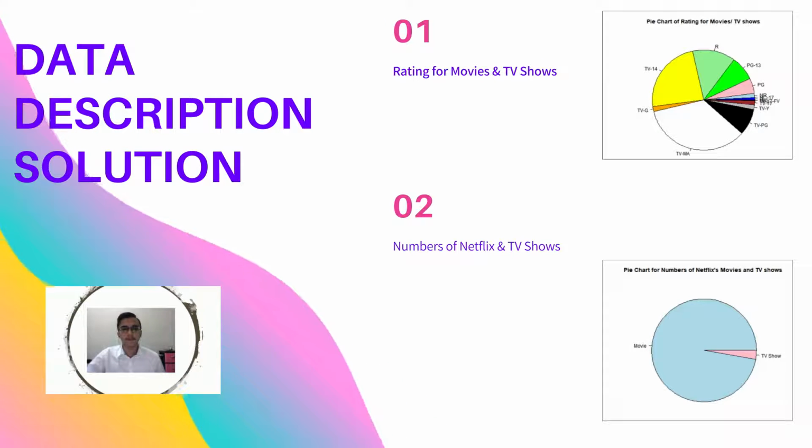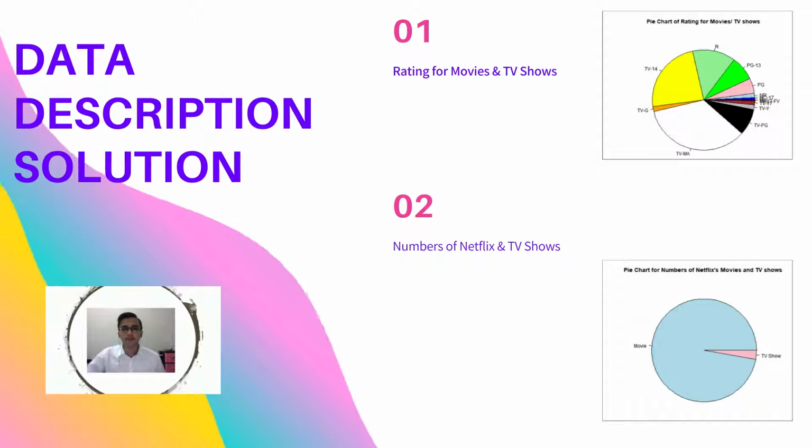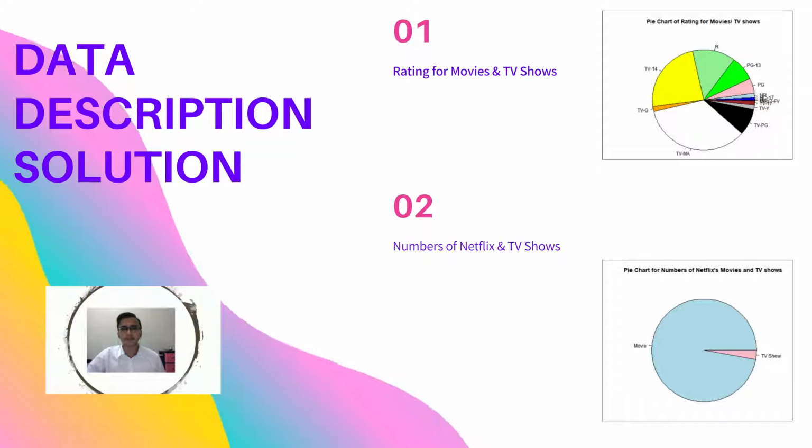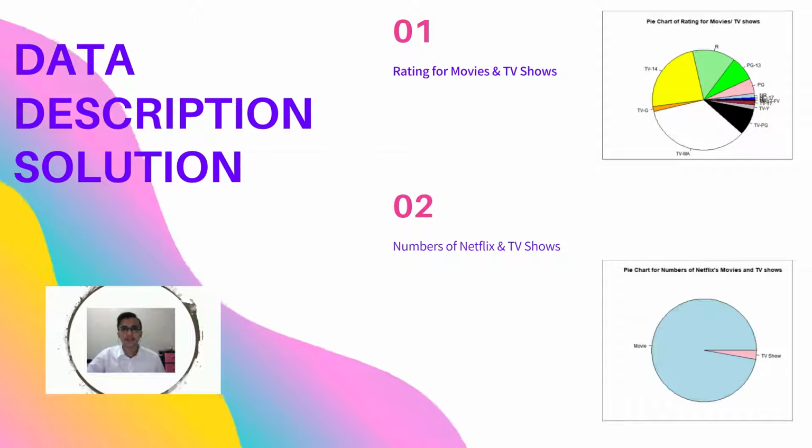Next, we have the pie chart for the number of Netflix movies and TV shows. The pie chart shows clearly that Netflix gives a lot of concentration to producing more quality movies than TV shows.